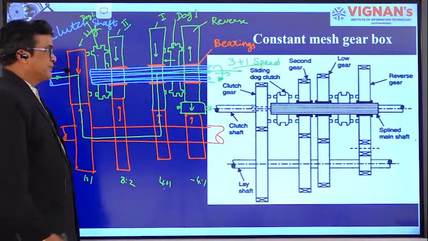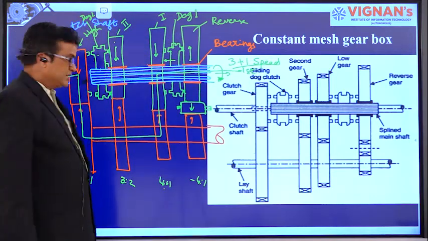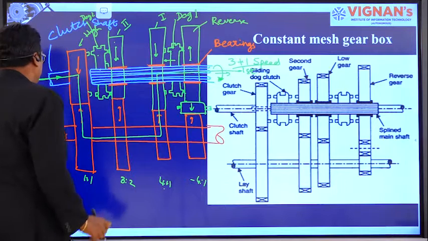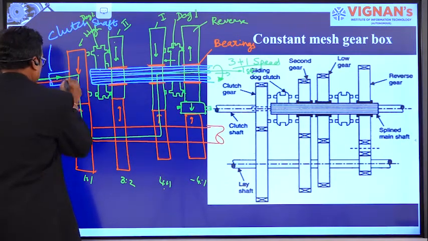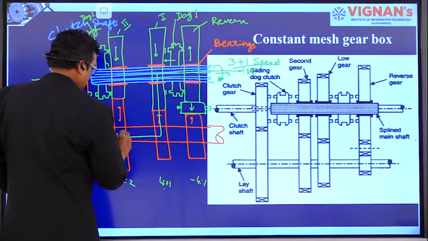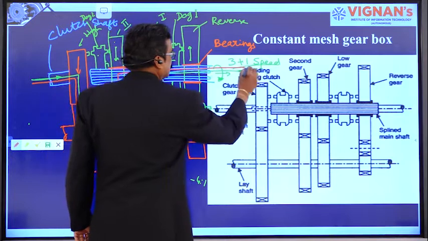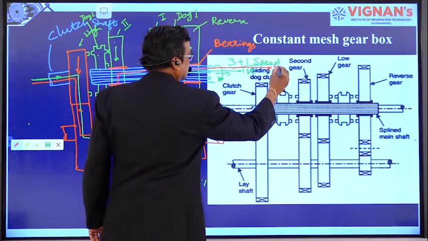The speed will be obtained. This is first speed ratio, right? And if you want the second speed, again this is second speed.